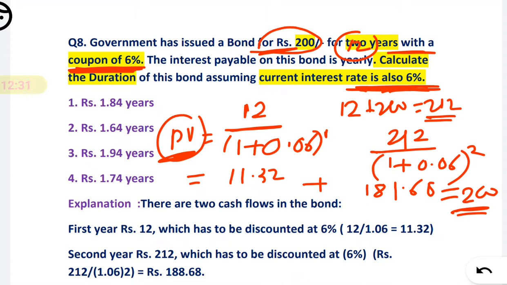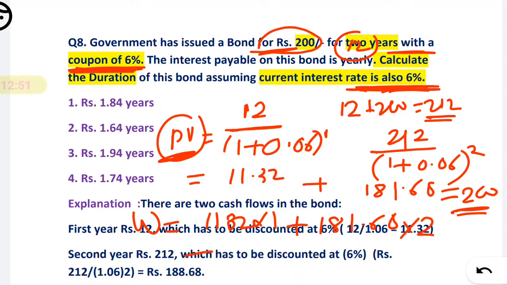Okay, got it? Now next, we have to find the weighted average present value. For that, 11.32 is for the first year, multiply by 1, plus 181.68 for the second year, multiply by 2.